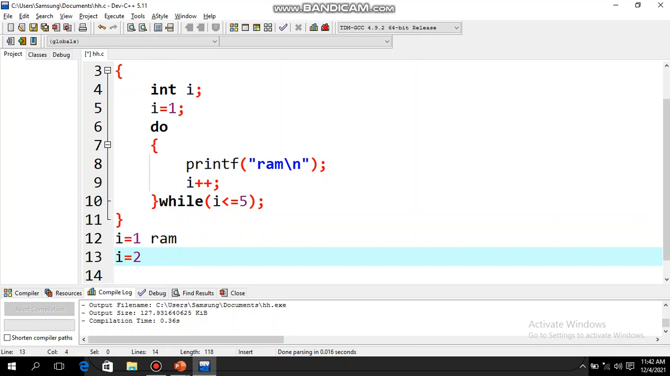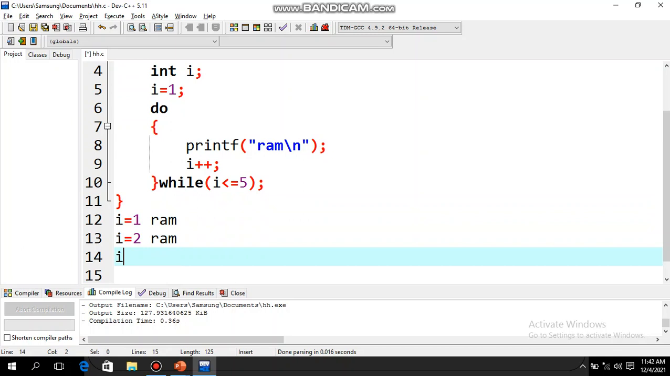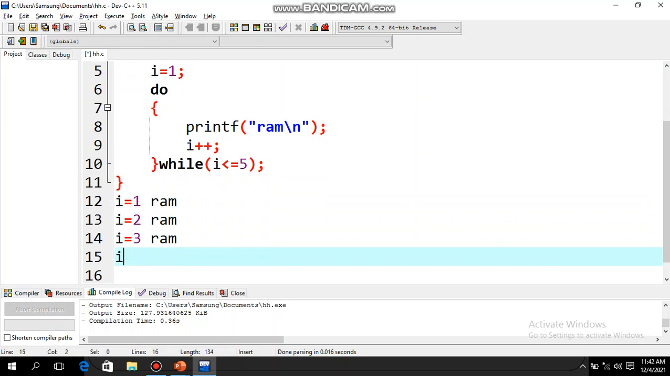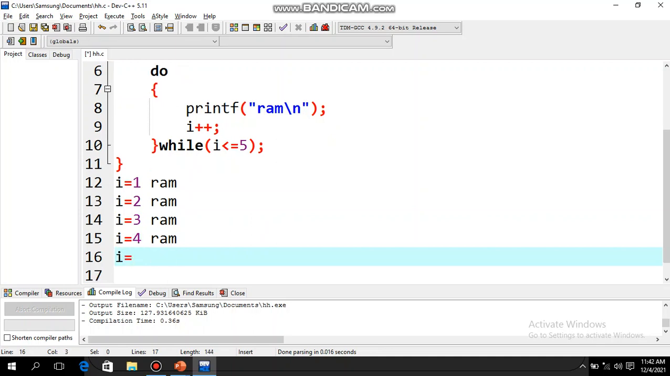Now is 2 less than or equal to 5 or not? Yes. So again it is going to display Ram. Now i is equal to 3. 3 is less than or equal to 5. Again it is going to display Ram. i plus plus, i is equal to 4. 4 is less than or equal to 5. So again it is going to display Ram. Now i is equal to 5.